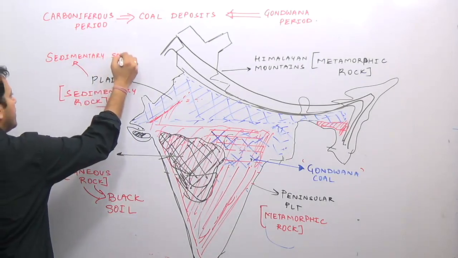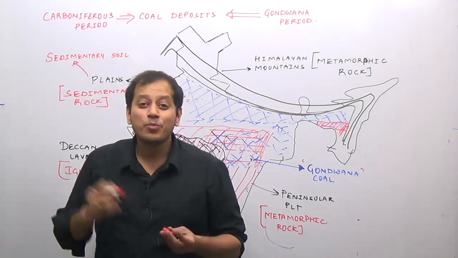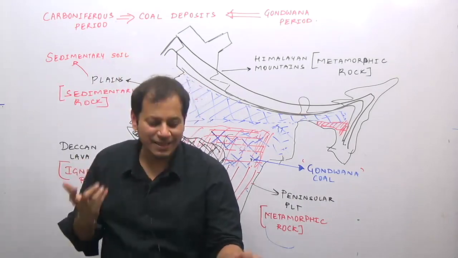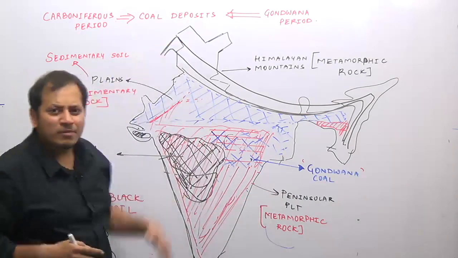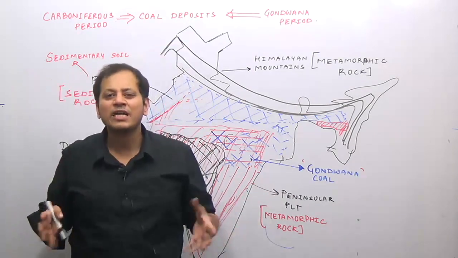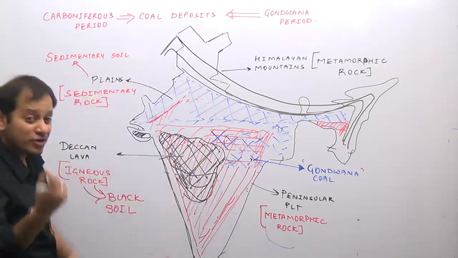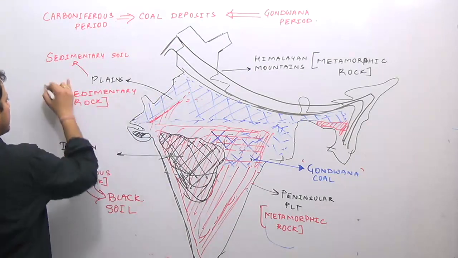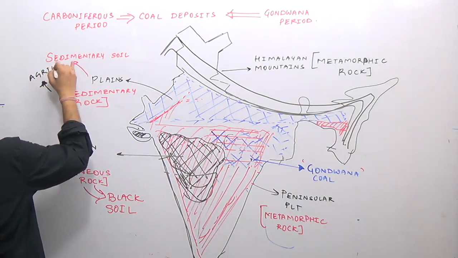The sedimentary soil is a soft, loose soil. Because it is brought down from the Himalayas, it does not have any economically valuable minerals in it. But because it is a loose soil, this region is good for agriculture. So the Great Plains of India are famous for agriculture.